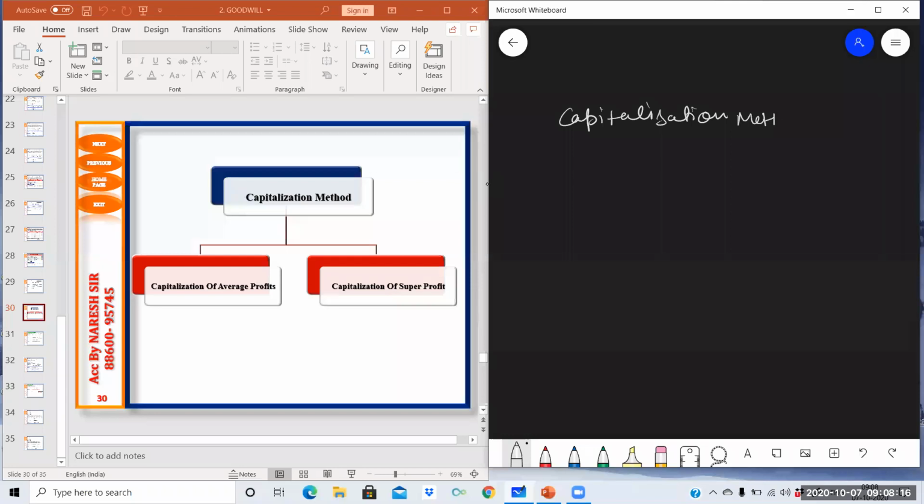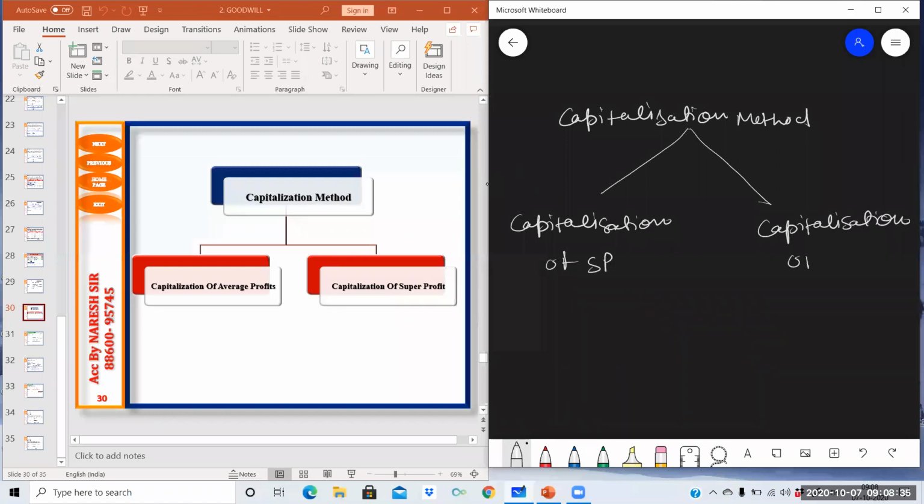In the capitalization method, first is the capitalization of super profits. Second is the capitalization of average profits. First we will do capitalization of super profit, then we will start with capitalization of average profit.